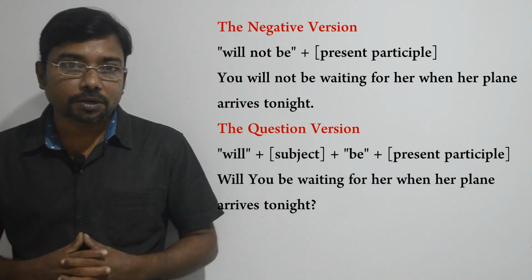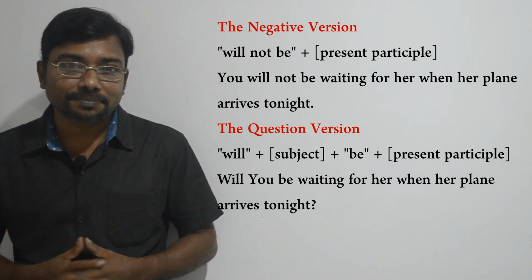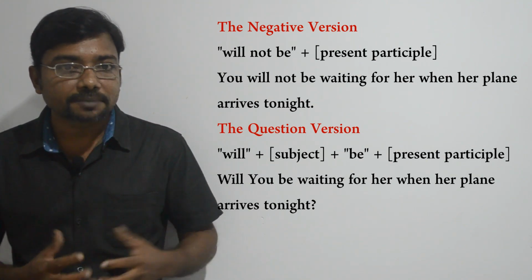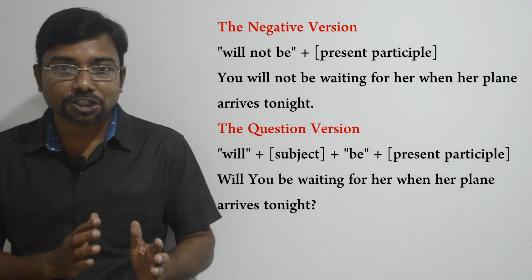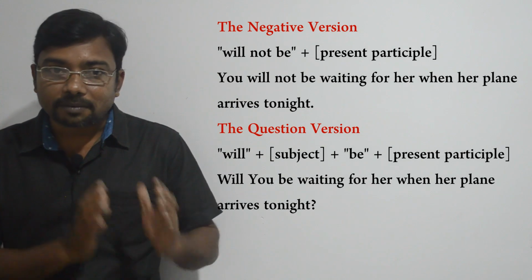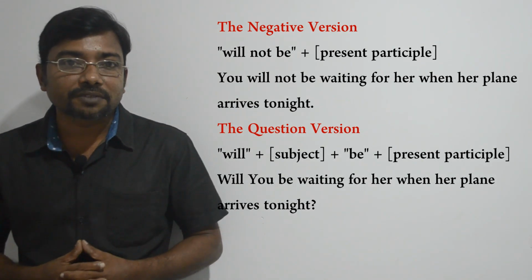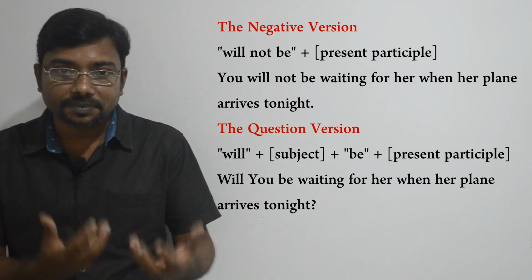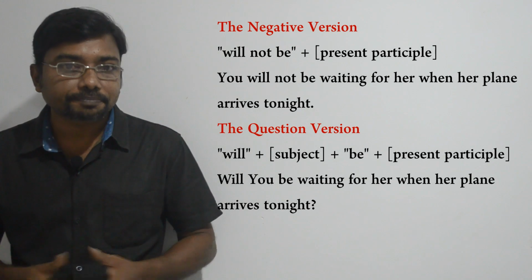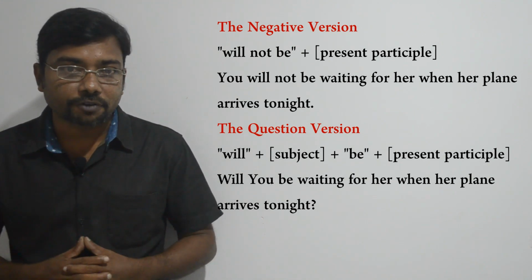Okay, let's go through the second one. Will you be waiting for her when her plane arrives tonight? It's an interrogative sentence. We ask a question. When you ask questions with future continuous tense, we exchange the subject and the auxiliary verb will. Here the auxiliary verb will comes at the beginning of the sentence because we are asking a question, then comes the subject, then we use be and the verb ing form. Will you be waiting for her?